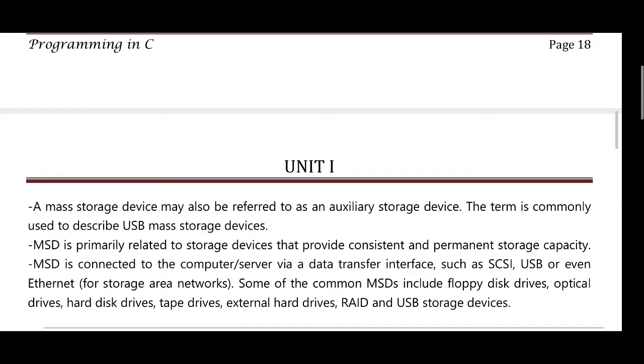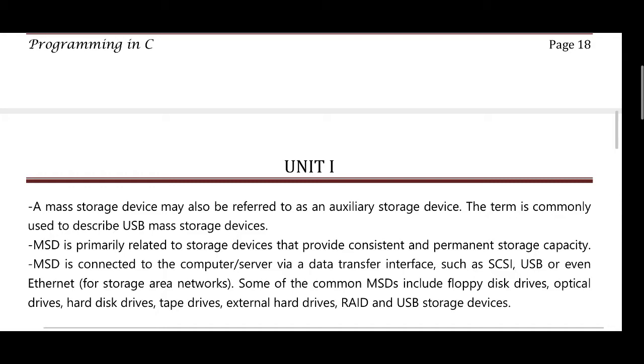The term is commonly used to describe a USB mass storage device. MSD is primarily related to storage devices that provide consistent and permanent storage capacity. MSD is connected to the computer via a data transfer interface such as SCSI, USB or even Ethernet.